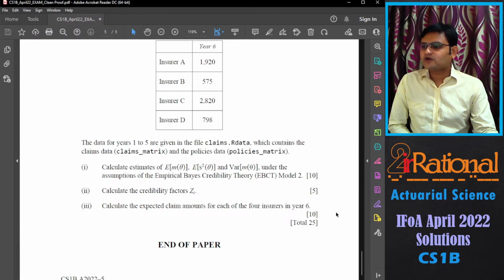The first part, calculate the estimates of expected value of m(theta), expected value of s square(theta), and variance of m(theta) under the assumption of empirical Bayes credibility theory model 2. Calculate the credibility factor Zi and calculate the expected claim amount for each of the 4 insurers in year 6. So it's very straightforward. There are no complications here. If you have solved a model 2 question, it is straightforward. You can literally copy paste all the code from there.